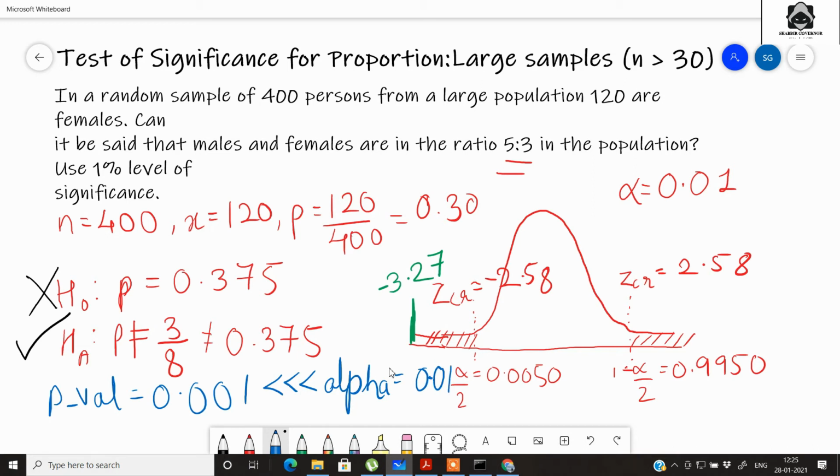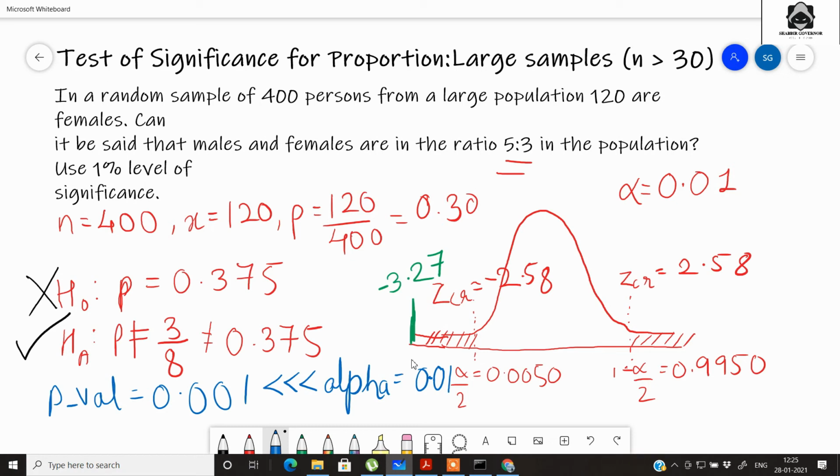So we can directly state that the null hypothesis is rejected and the alternate hypothesis is accepted at the 1% level of significance, that the proportion is not equal to 0.375 and the females are not in the ratio of 5:3 in the population.